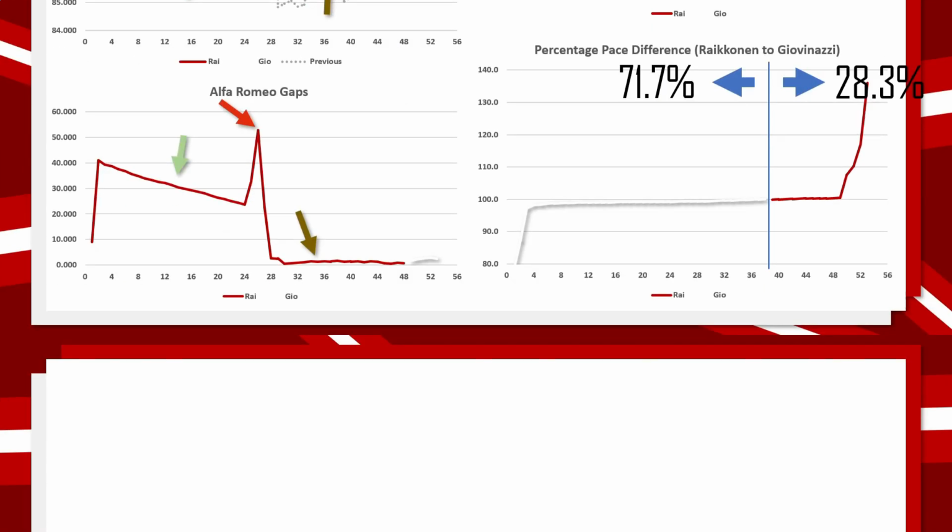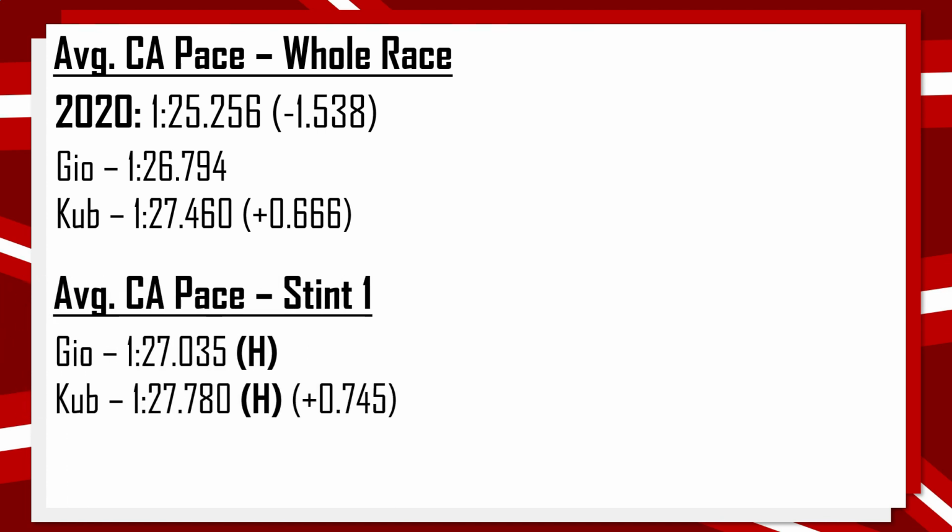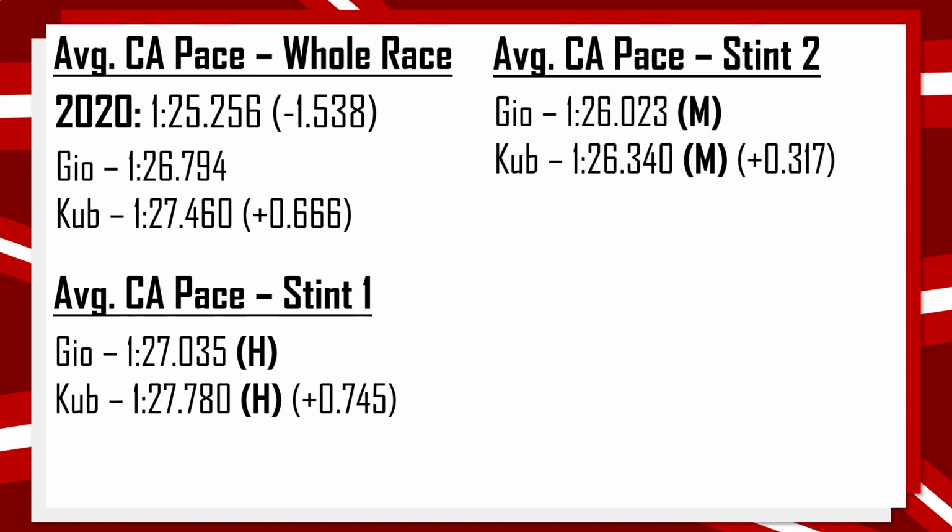And taking a look at Alfa Romeo's lap times overall, they lost 1.5 seconds to 2020, with there being a 0.6 gap between the two drivers, Giovinazzi and Kubica. With stint number 1, this gap was actually 7.5, compared to stint number 2 on the mediums, where Kubica was able to close that gap down, or Giovinazzi was not able to get the most out of the tyres. The gap was down to 0.3.